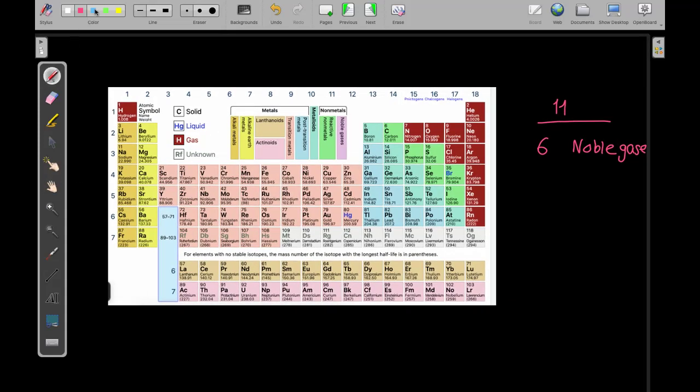So this is group 8 or 18. You find the noble gases. So it is helium, and then neon, and then argon, and then krypton, and then xenon, and then radon. So 1, 2, 3, 4, 5, 6.